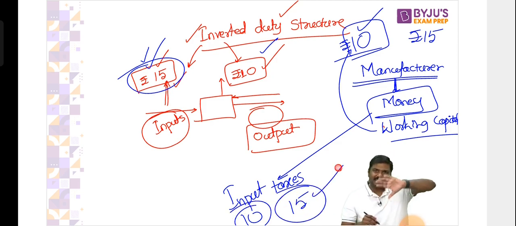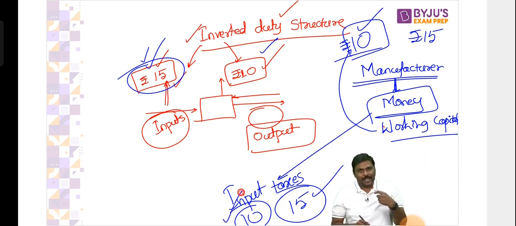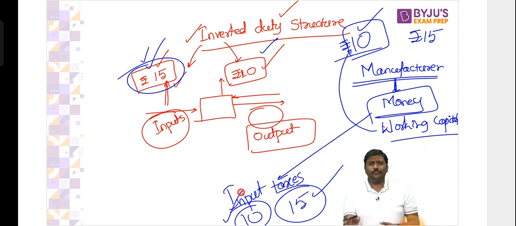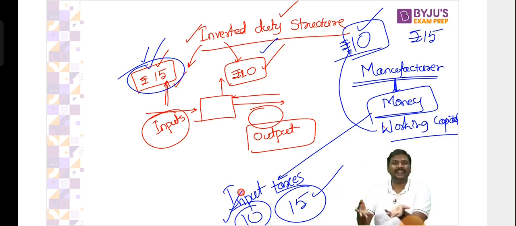Now would you want 15 rupee to get stuck up with the government or 10 rupee to get stuck up with the government? I have to understand now. That is the reason I'm saying think analytically always. Somebody will say, 15 is greater than 10, I want 15, and you have paid it, you will get it. That is not the question.